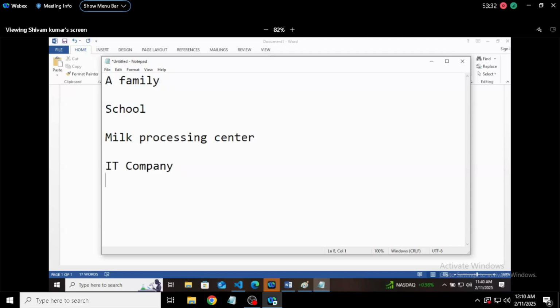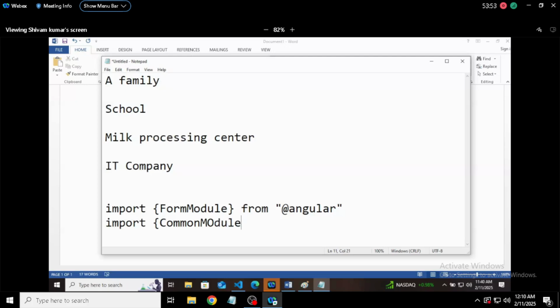Just take a guess. Import forms module from Angular. That's it. Import common module from Angular.